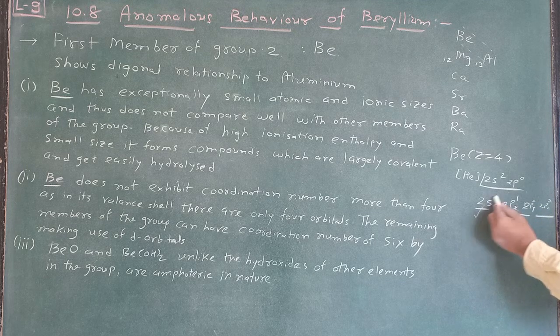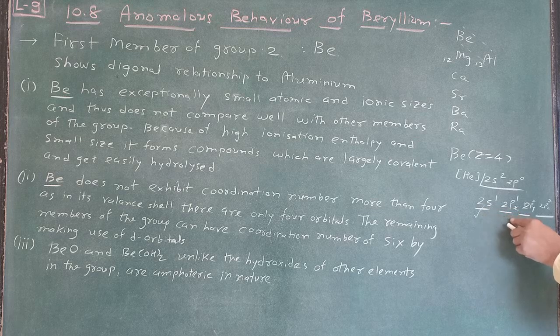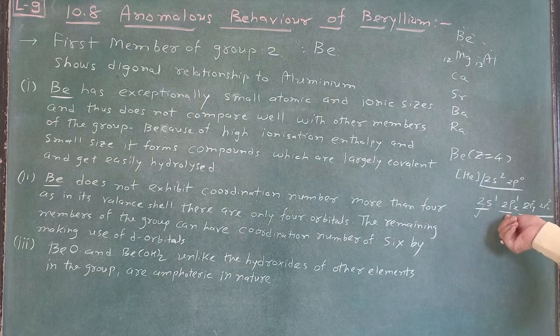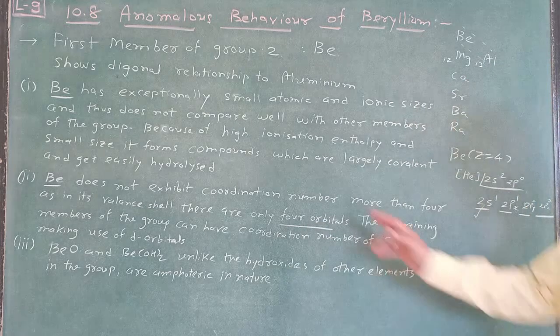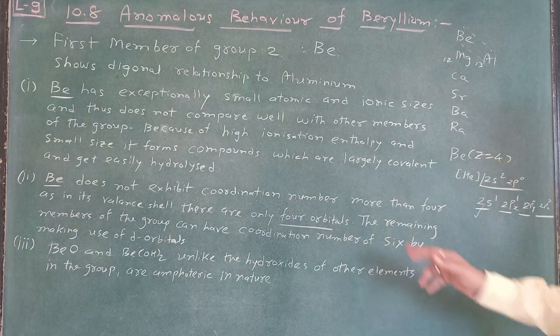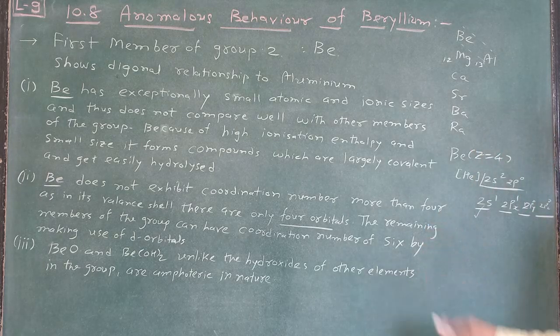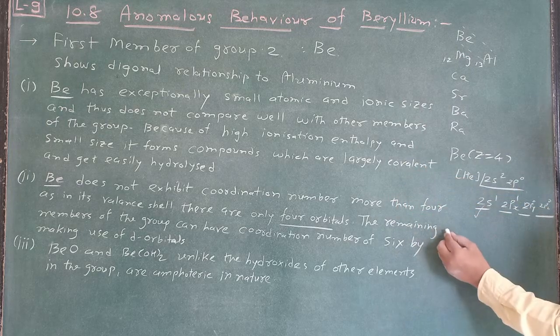So how many orbitals are there? One 2s orbital, and three: 2px, 2py and 2pz. That is three p orbitals, and due to that 4 orbitals are there, and that's why it is written. The remaining members of the group can have a coordination number of 6. Let's understand this with the help of an example. Suppose we take magnesium.